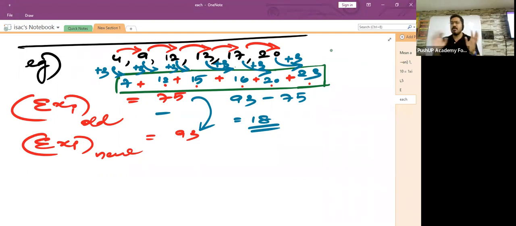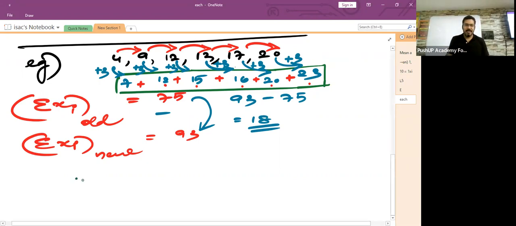I'm not saying that it is a wrong method. It is absolutely correct. But related to this, let me teach you an important concept which will help you in class 10. What did we do in order to get 7, 12, 15, 16, 20, and 23? We added 3 to all the original observations 4, 9, 12, 13, 17, and 20.